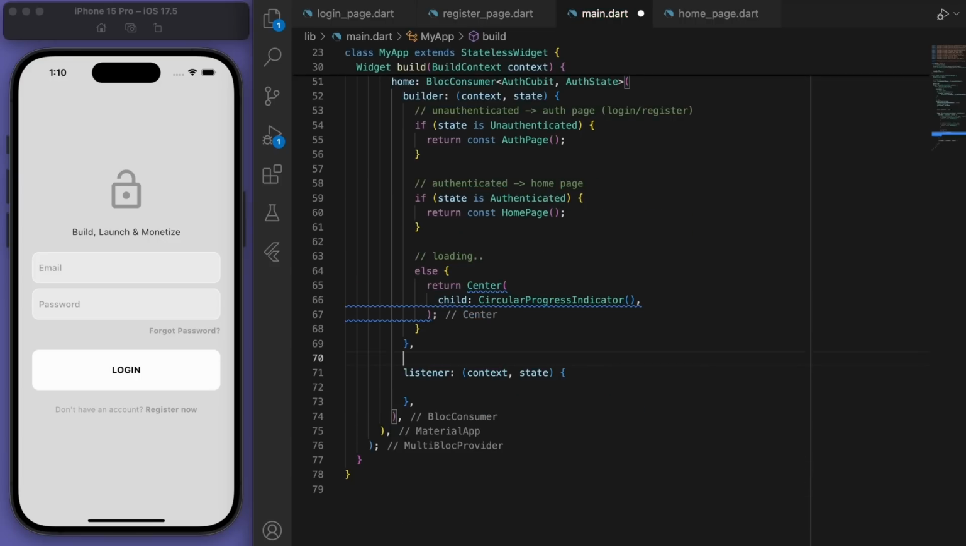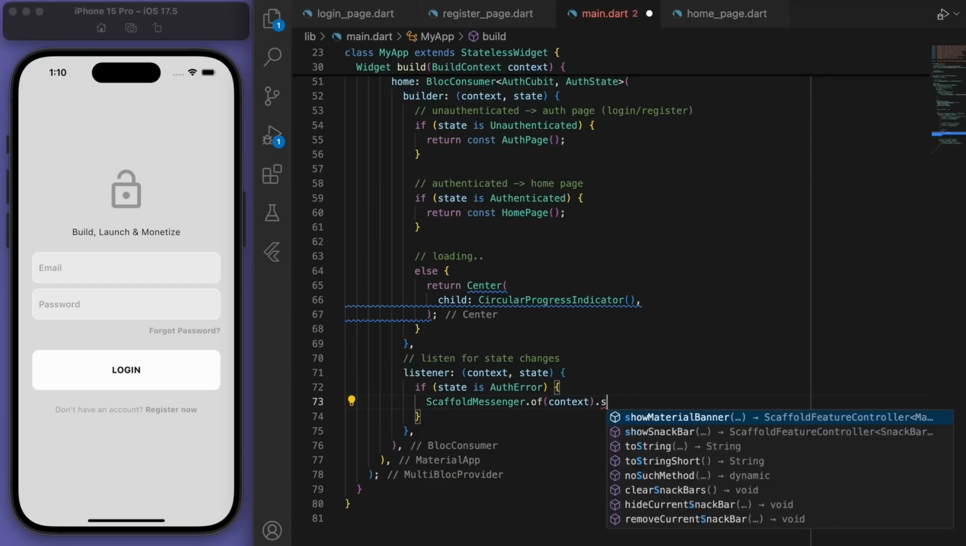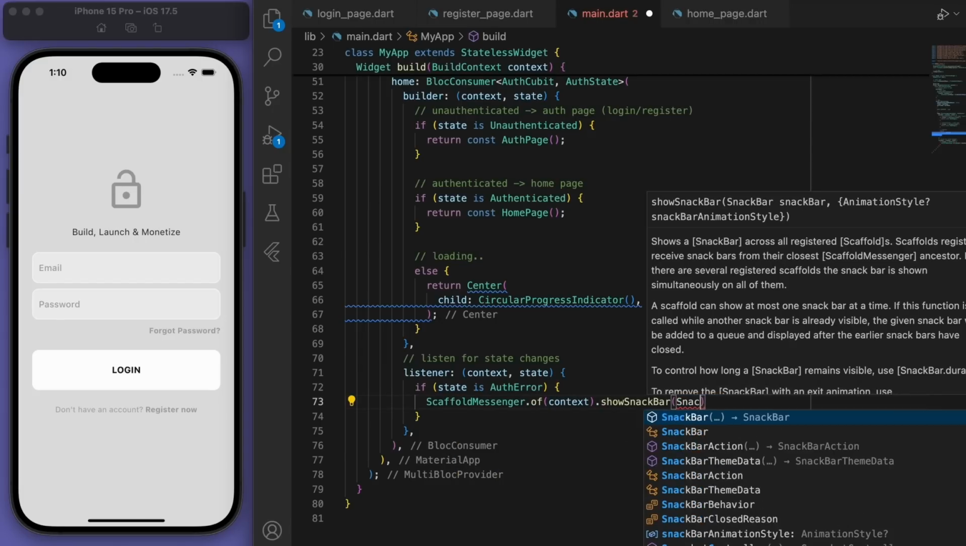Now the listener is also helpful because it will listen for specific state changes and we can actually run a method. So for example, if the state is an error, then I'm going to show a message.